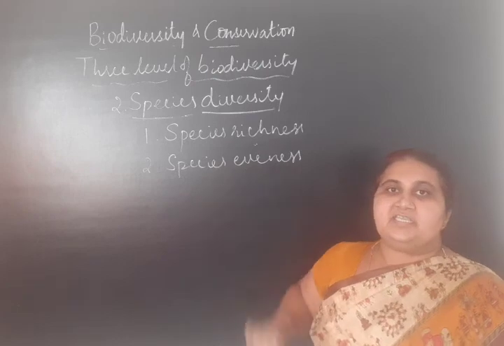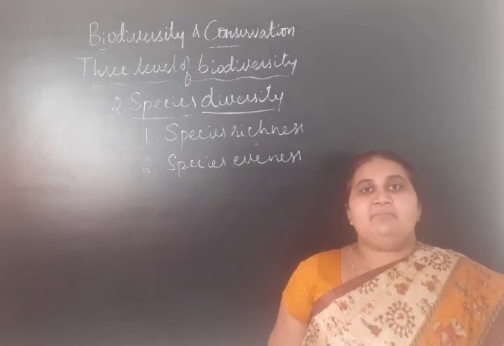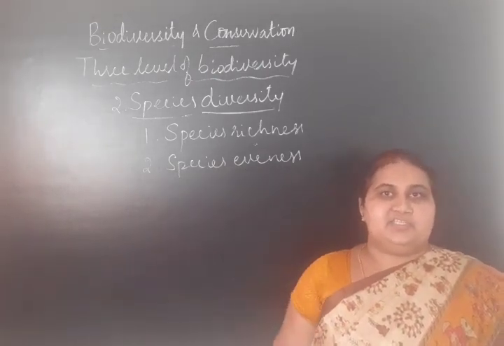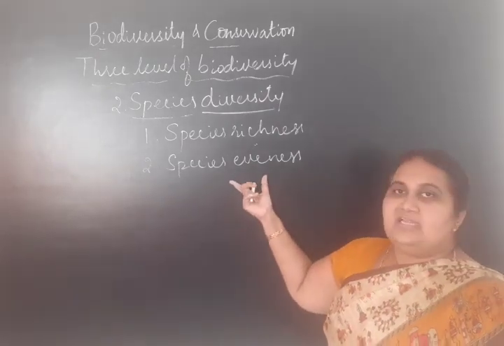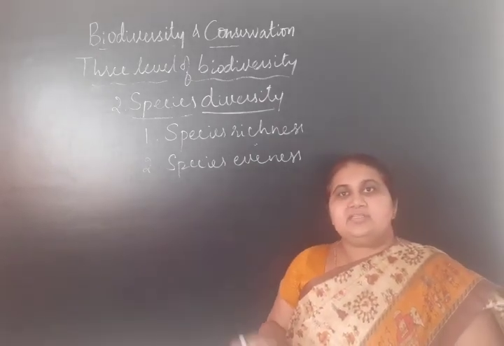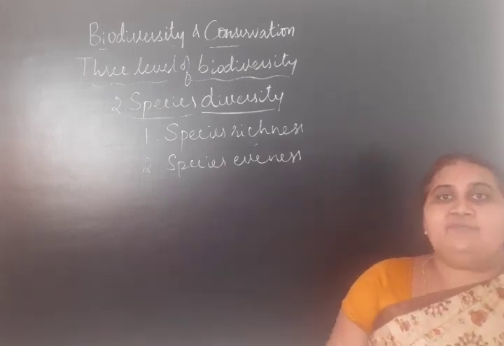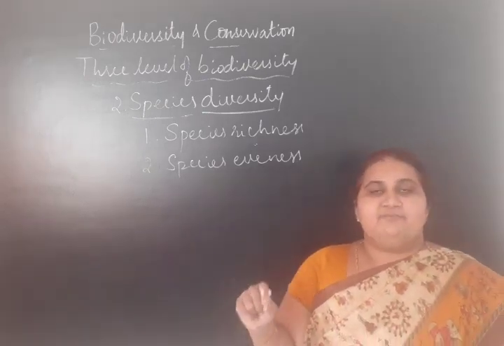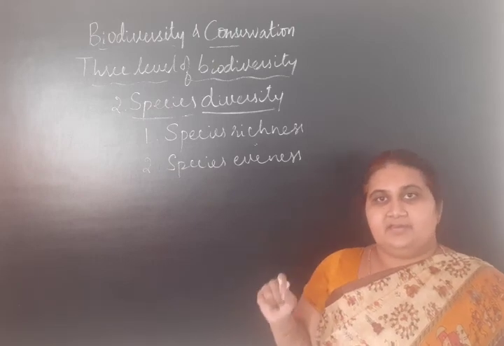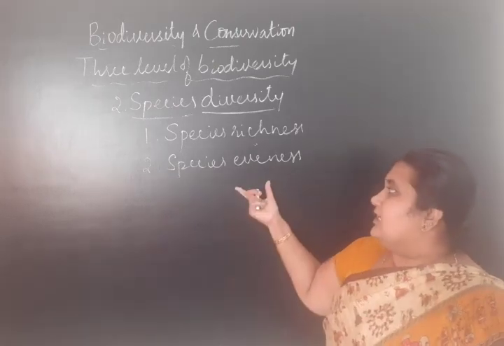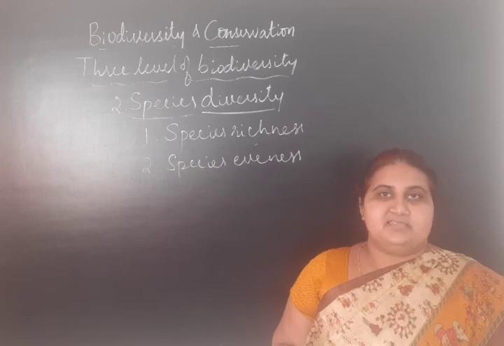What is species evenness? Relative abundance of each species in a region is called species evenness. Or the number of individuals of each species found in a given region or area is called species evenness.